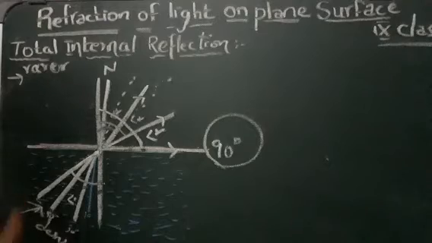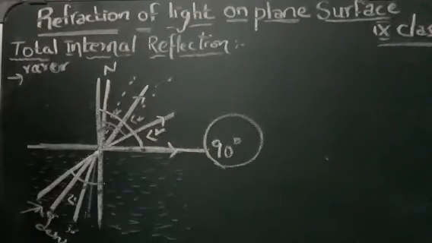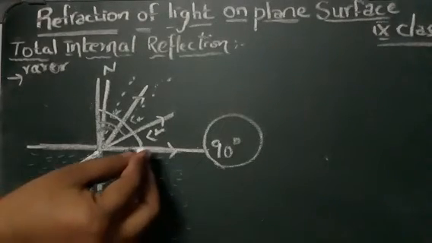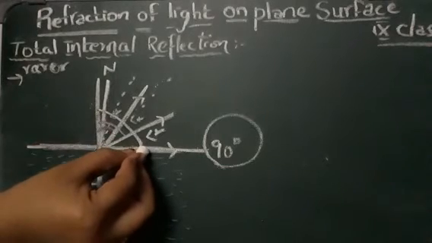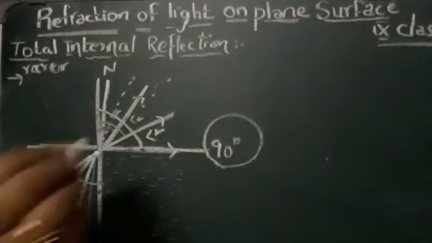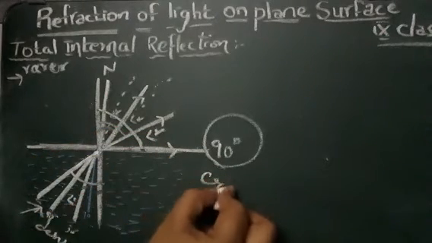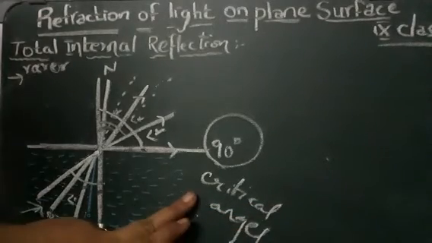As we have seen in the video, the light is again coming back here. It will slowly move back when the rays are passed like this. So here the angle formed between the normal and the refracted ray, which is at 90 degrees, is called the critical angle. So this is nothing but your critical angle.